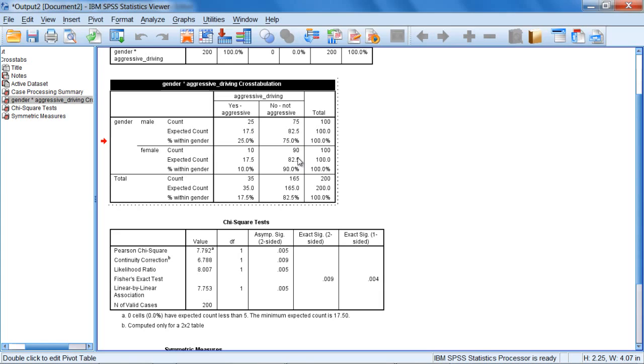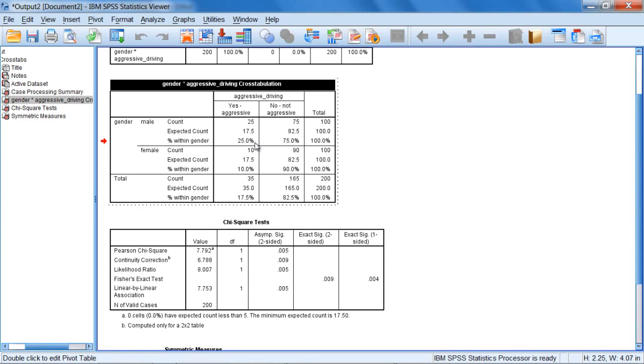But this is really just describing the other side of the coin. And instead of describing not engaging in aggressive driving behavior, we'll just focus on those who did engage in aggressive driving behavior. And once again, we saw that males tended to engage in aggressive driving behavior more often than expected, while females engage in aggressive driving behavior less often than expected.